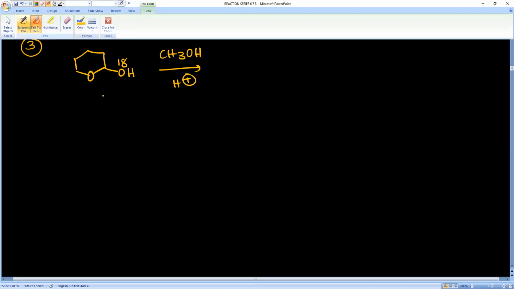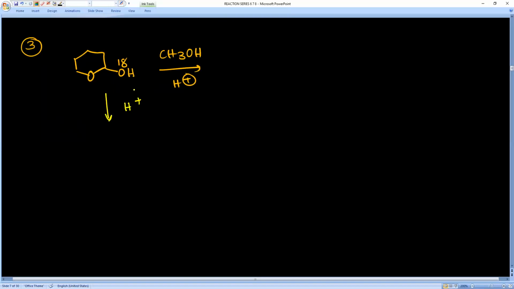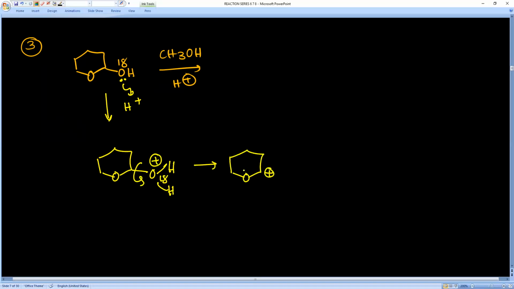In question number 3, this is O18. Now this molecule is treated with methyl alcohol in presence of acidic medium. Here OH is a bad leaving group. By taking H plus it converts into good leaving group. Here loss of water molecule takes place. Here carbocation will be stabilized by back bonding, right? What about the next one?